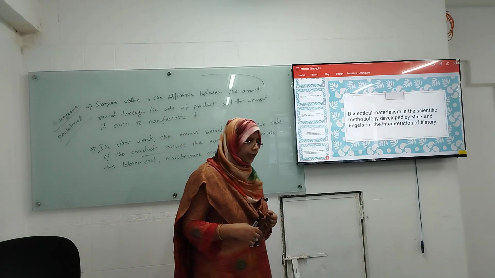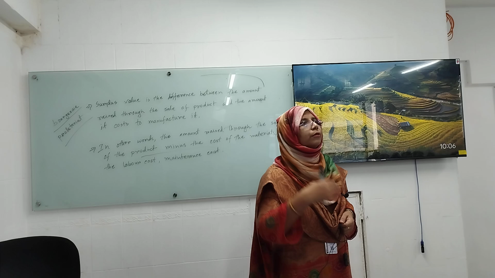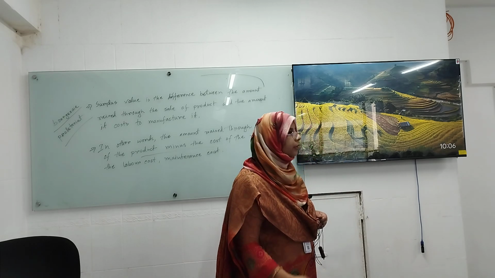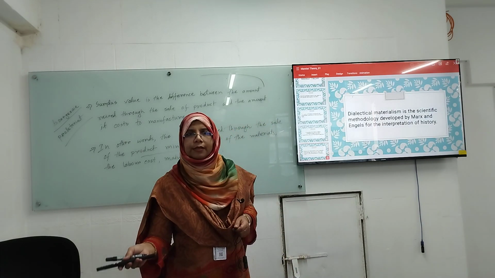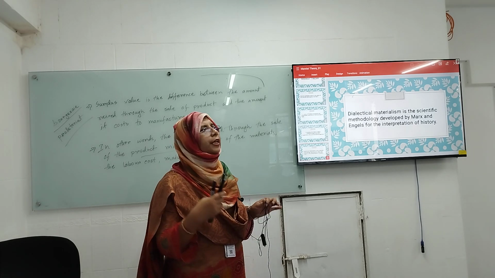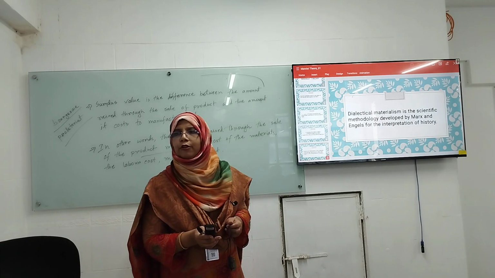Clear? And what about the surplus value? In short, it is the difference between the selling cost minus the manufacturing cost.